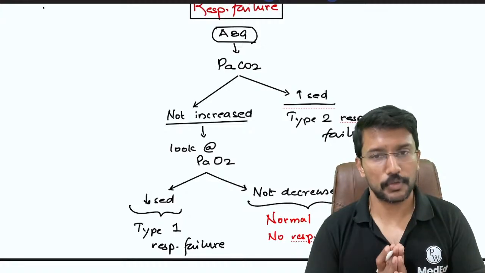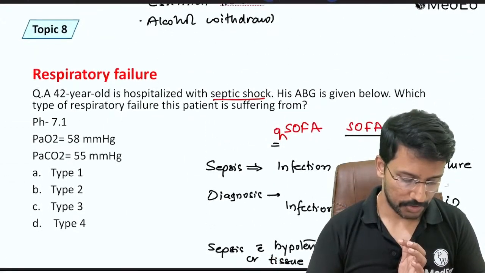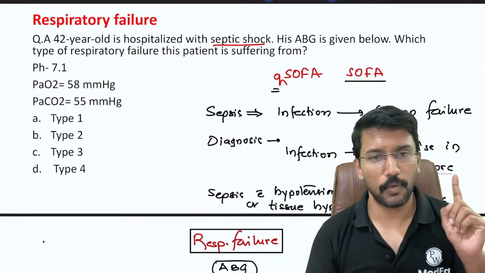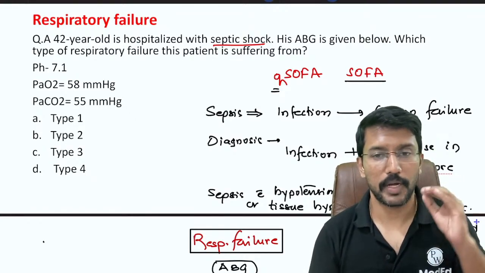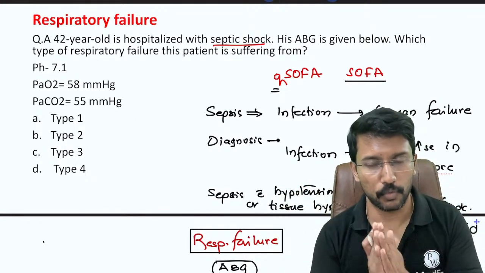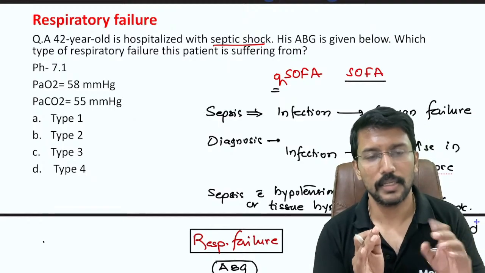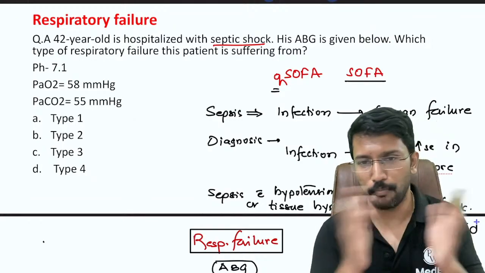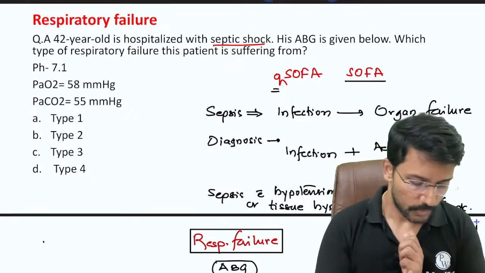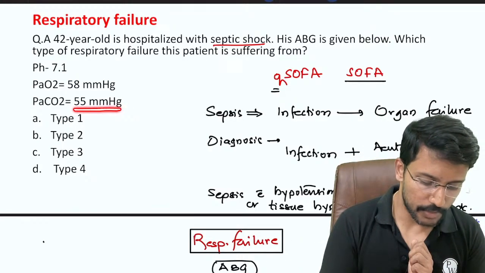So this is the approach we should follow. Okay, so now get back to this question and follow this approach. First thing we should see, partial pressure of the carbon dioxide. If the partial pressure of the carbon dioxide is increased, it is type 2. If that is not increased, then we look at the oxygen. If oxygen is decreased, it is type 1. If both are not affected, it is normal. So in this case, what is happening to the partial pressure of carbon dioxide?